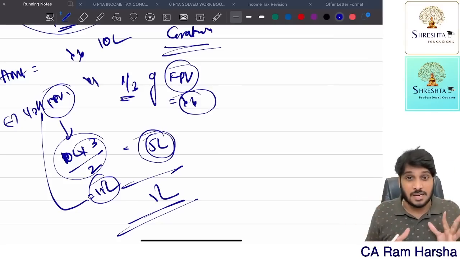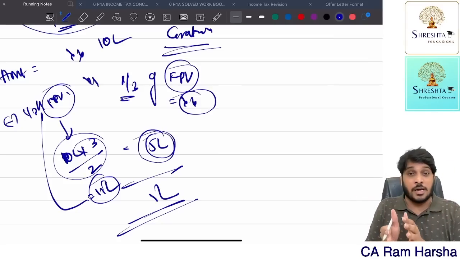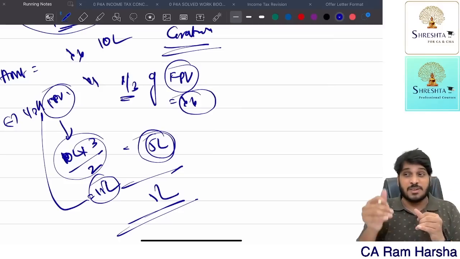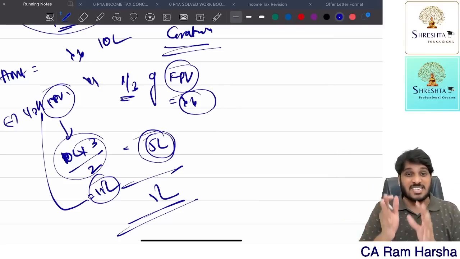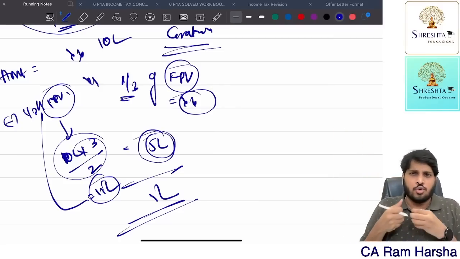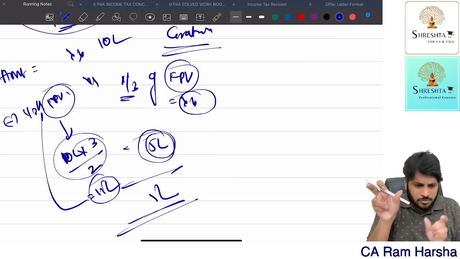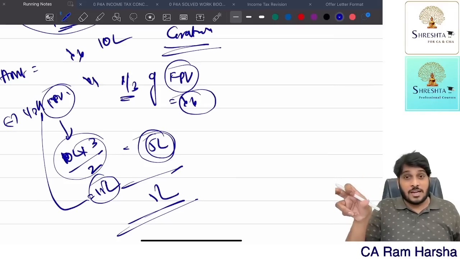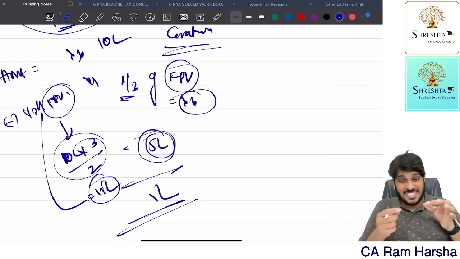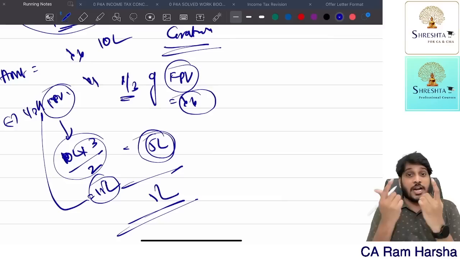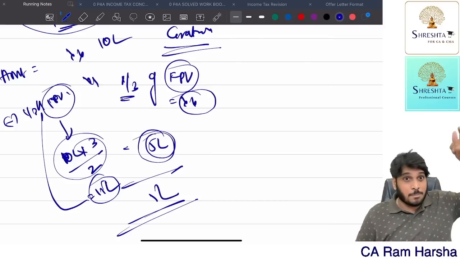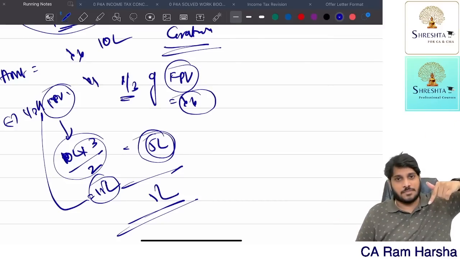In the exam they'll give you: employee commuted 60% of the pension for 3 lakh, employee commuted 40% for 2 lakh, employee commuted 70% of the pension for 5 lakh. How to identify the full value? The amount received divided by the commutation percentage, apply, you will get the full value. On that full value, how much is exempted? 1/3. That is the exempted value. The exempted value you should reduce from the pension received in lump sum, not from the full value.